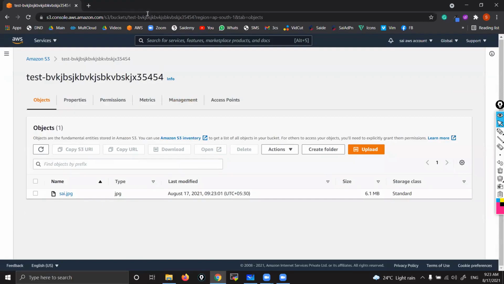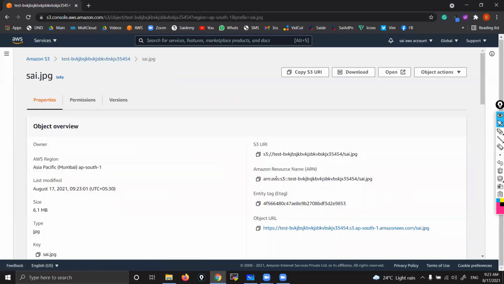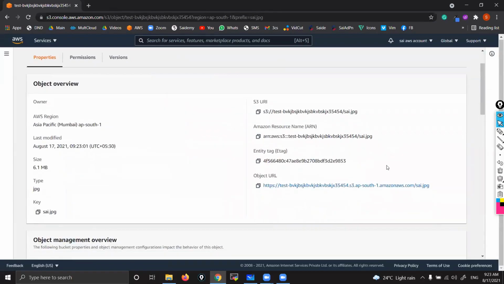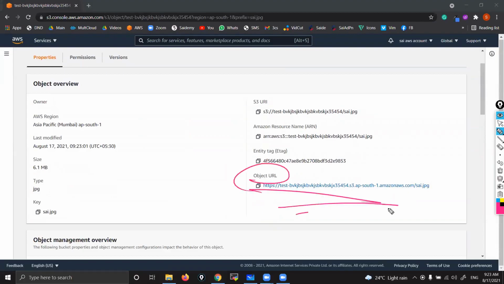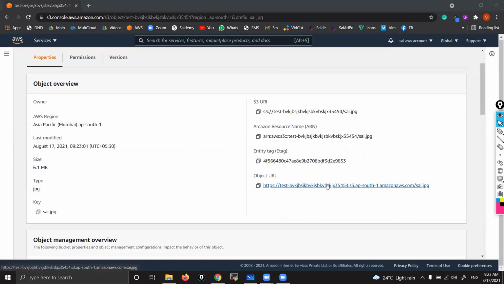Now, if someone wants to access this object, suppose I have uploaded one video in Google Drive. If you want to access it, you need to get the link, right? By using that link only you can access it, correct? So here also it is the same thing. You go inside that object. Here you will see one link, which is the object URL. By using this, anyone can access it. Whoever uses this link can see the image which is in my bucket.